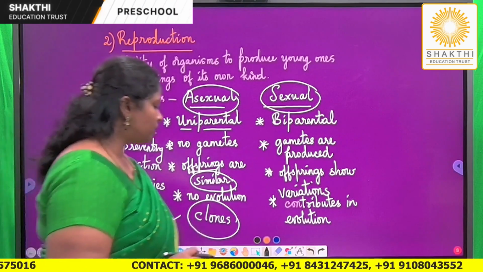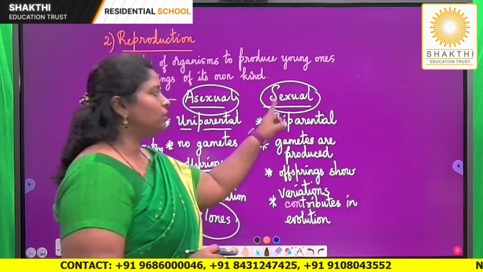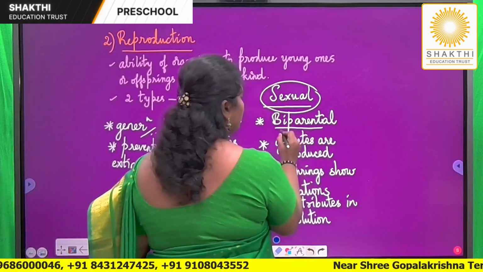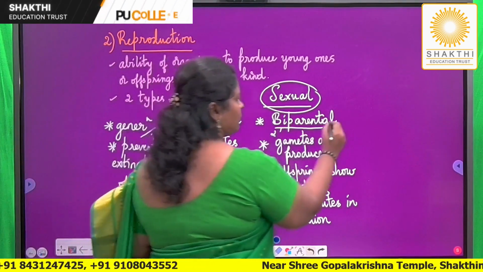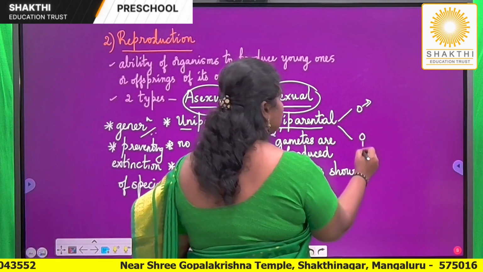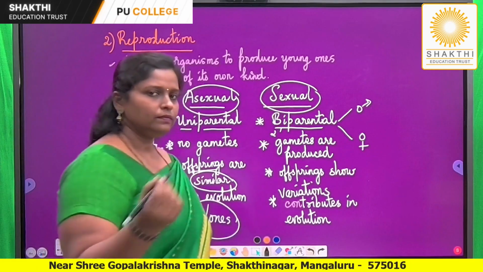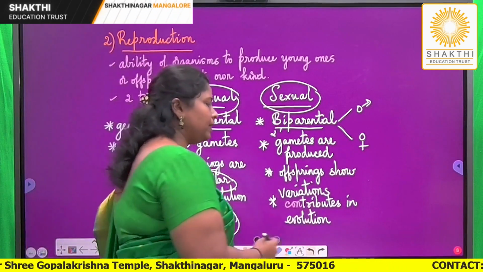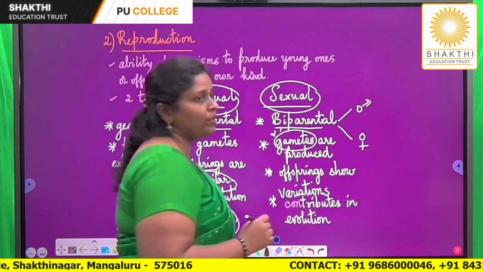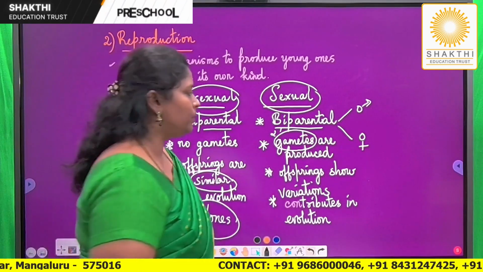Now, if I need to differentiate, in sexual reproduction, there is definitely involvement of 2 parents. Bi means 2. One is the male parent, the other one is the female parent. Both these parents separately will produce something known as gametes. Male gametes and female gametes are produced.